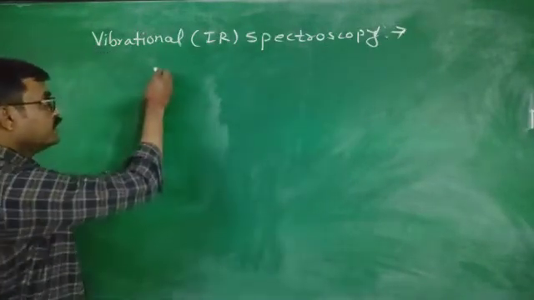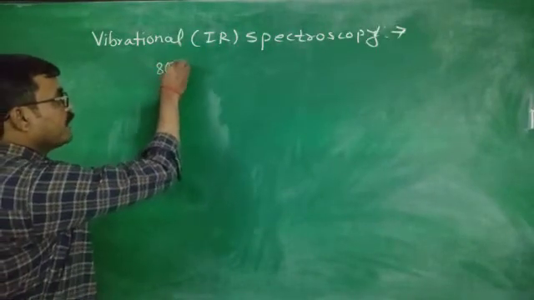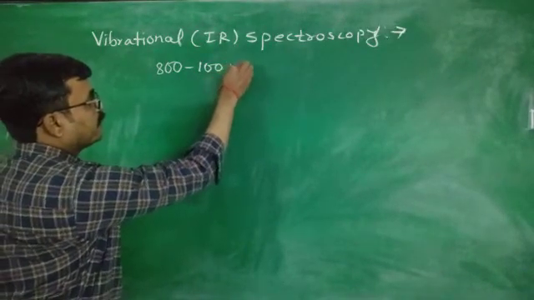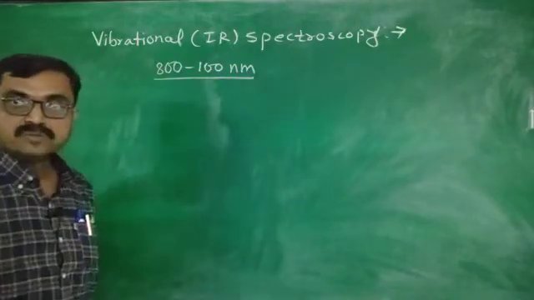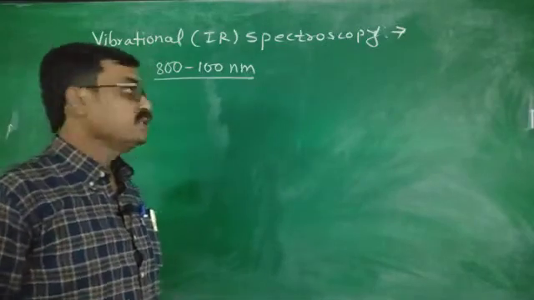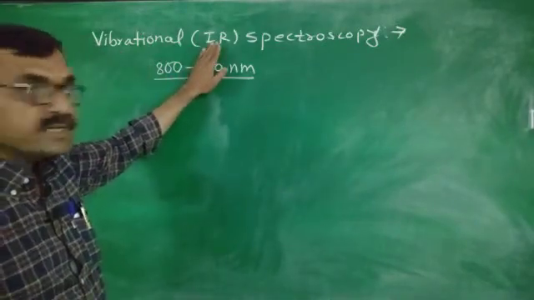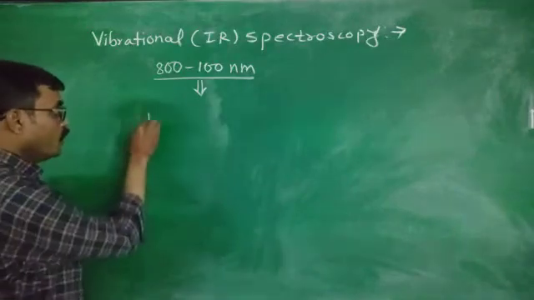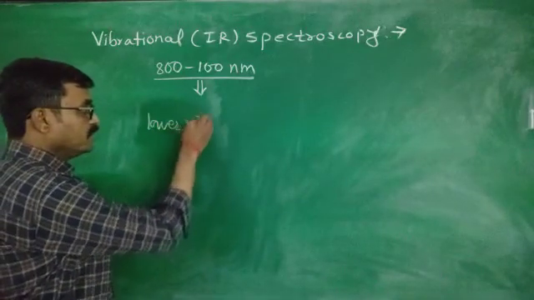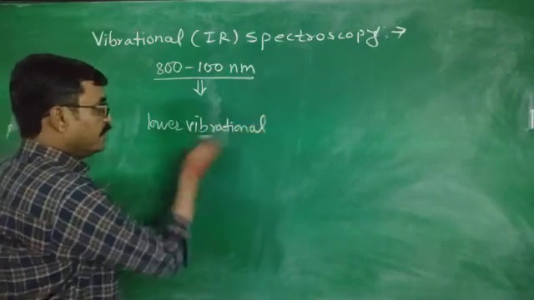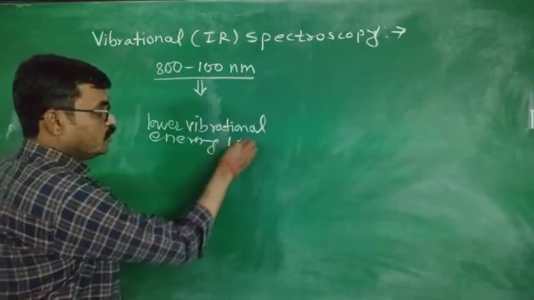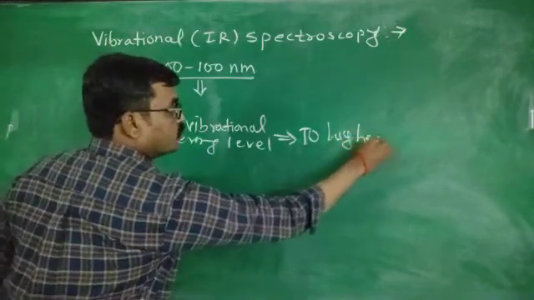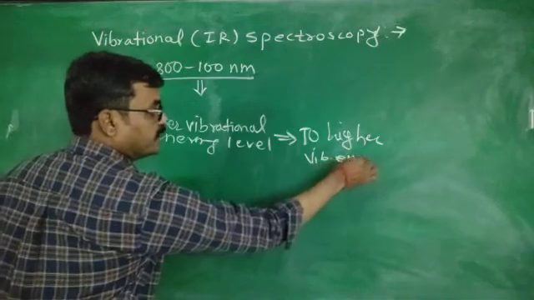And when radiations from 800 to 100 nanometer are absorbed by the molecule, and this region is the IR region, when such radiations are absorbed, then there is a transition from lower vibrational energy level to higher vibrational energy level.